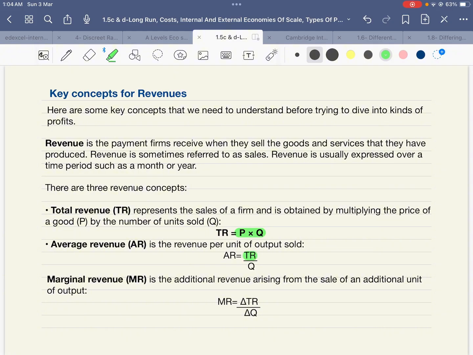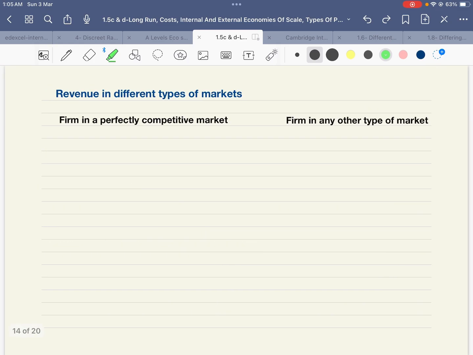Average revenue is total revenue divided by quantity, and marginal revenue is change in revenue upon change in quantity. That is, change in revenue per unit of goods sold, and the change in quantity is normally 1 when we are talking about marginal revenue, because marginal revenue is the additional revenue that the firm generates by selling one extra unit. Let's look at the graphs.